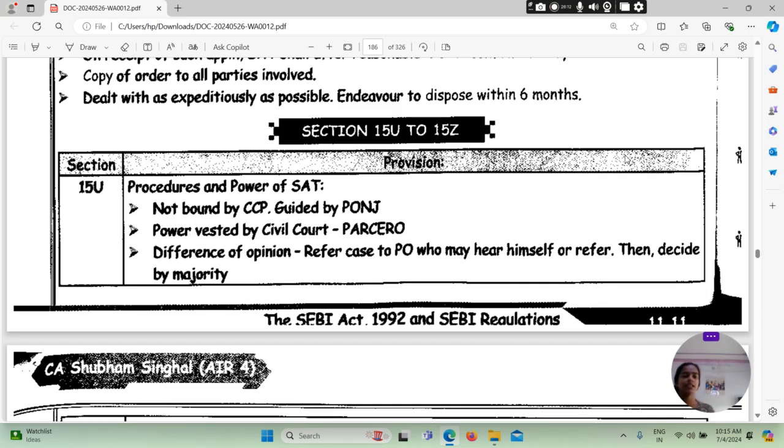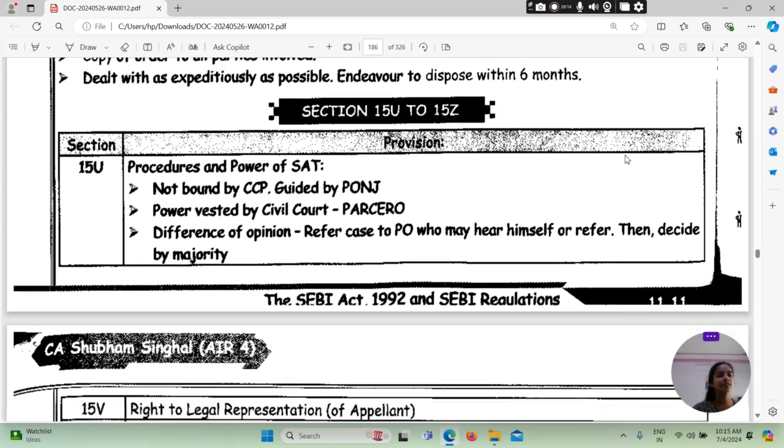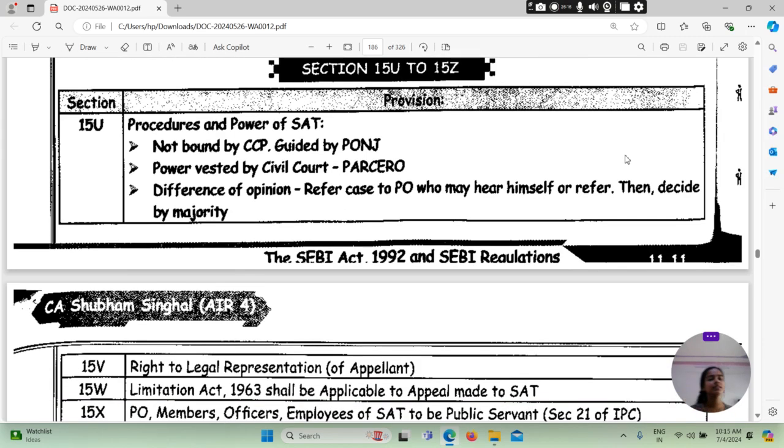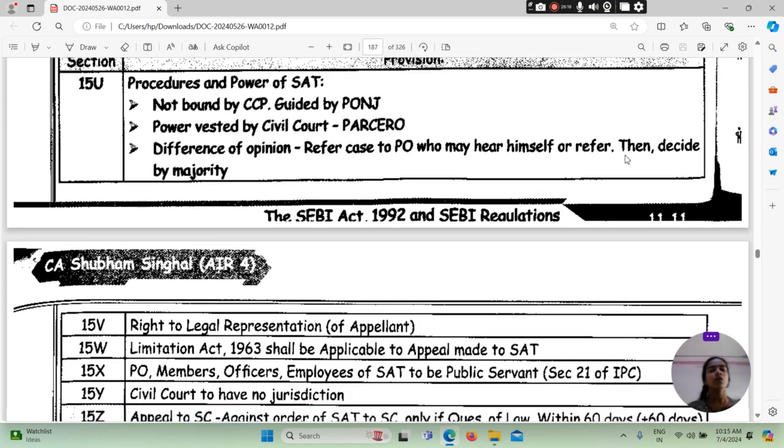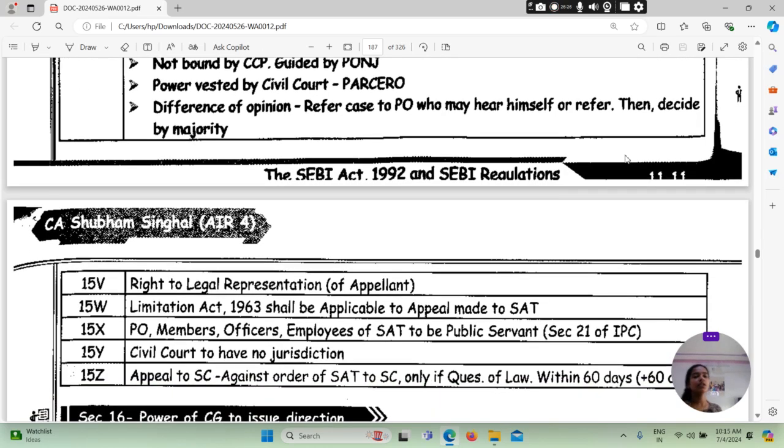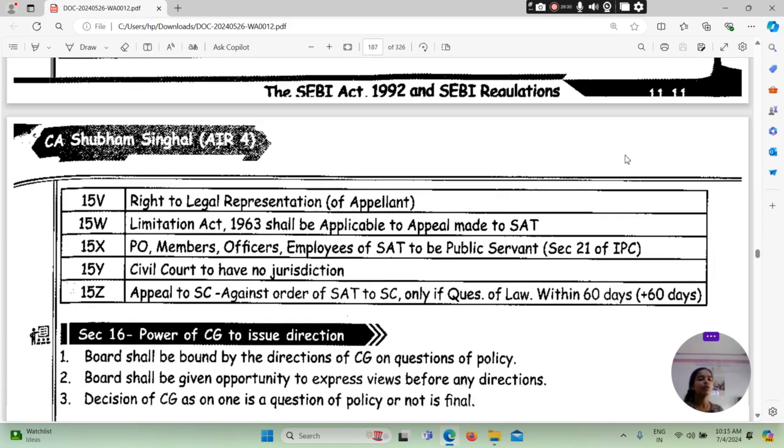Section 15U, that is what will be the procedures and power of SAT, not bound by CPC, guided by natural justice, power vested by civil court, pass an order, difference of opinion, refer case to PO who may hear himself or refer then decide by majority.